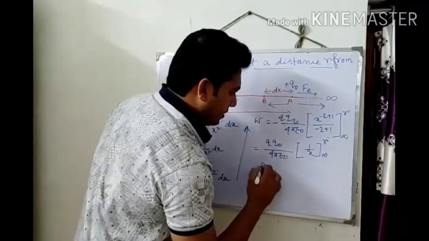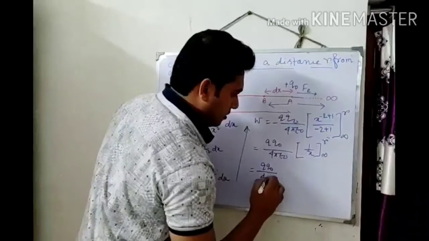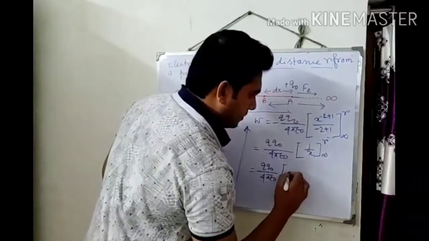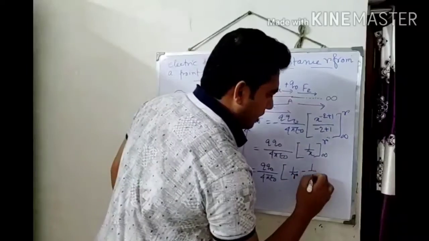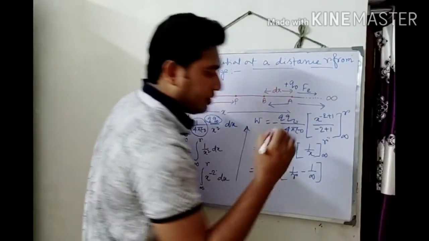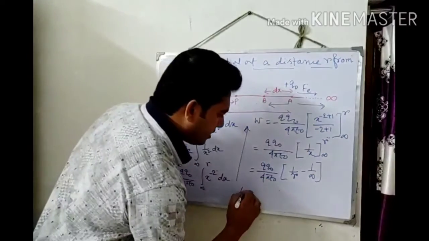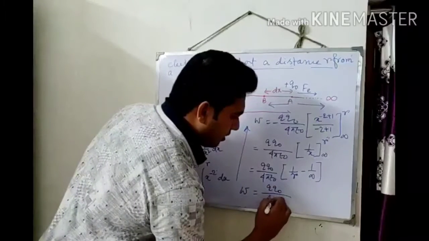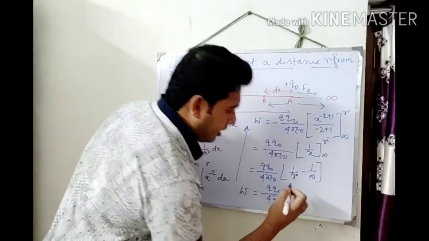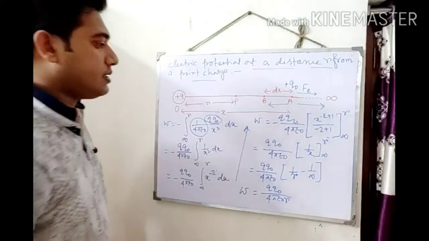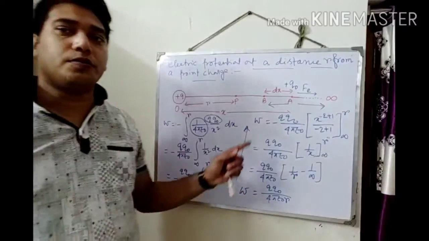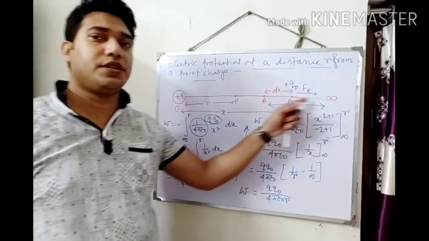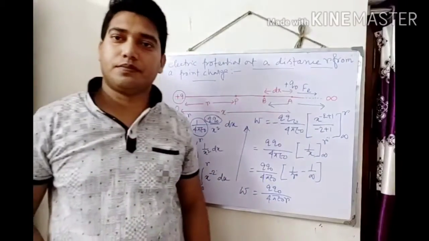Putting the limits, 1 by r minus 1 by infinity, and 1 by infinity is 0. So the final work done will be Q Q naught by 4 pi epsilon naught r. This is the expression of the work done to bring the test charge from infinity to the point P.